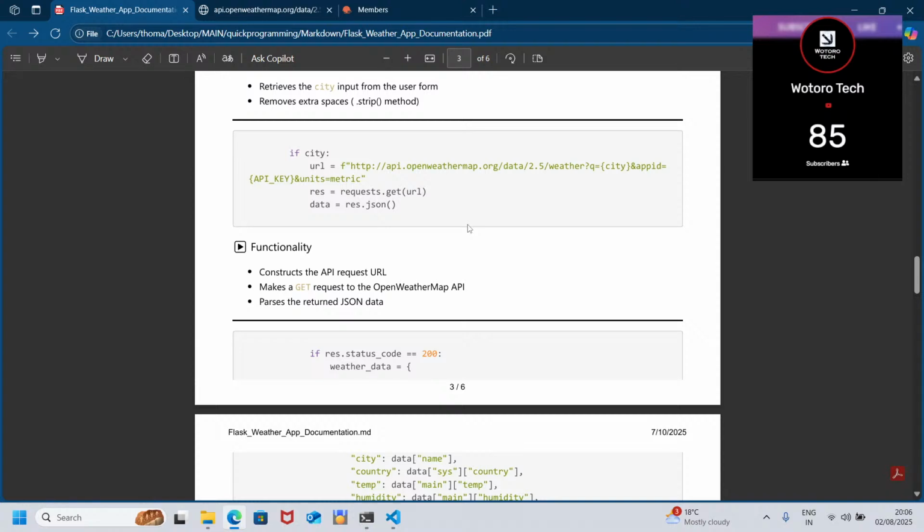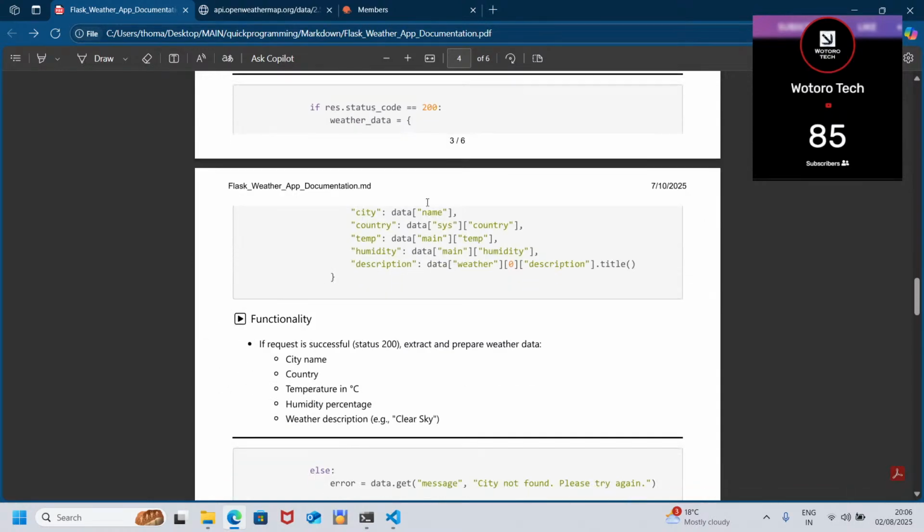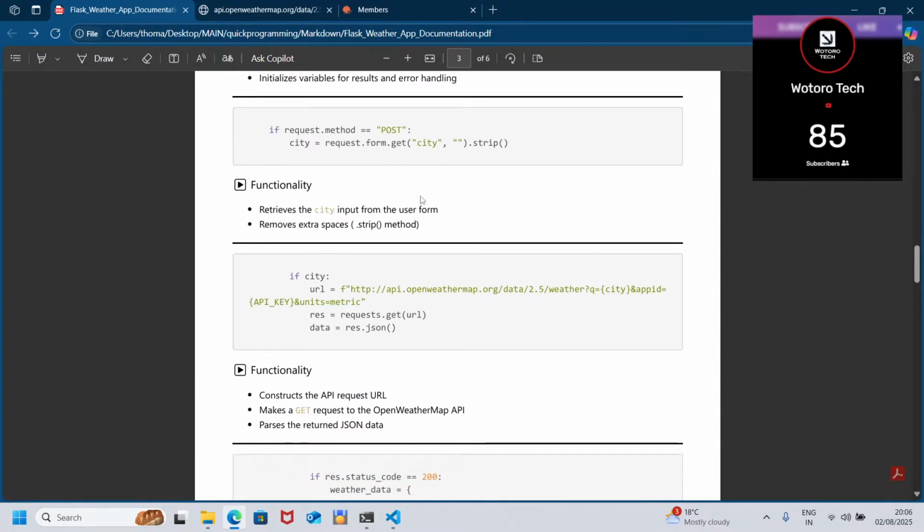Now this is where things get complicated, but don't worry, we are going to go through it. Here we are checking whether the user has inputted something. In Python, if you say if city, it does not sound well in English, but that is how programming is.